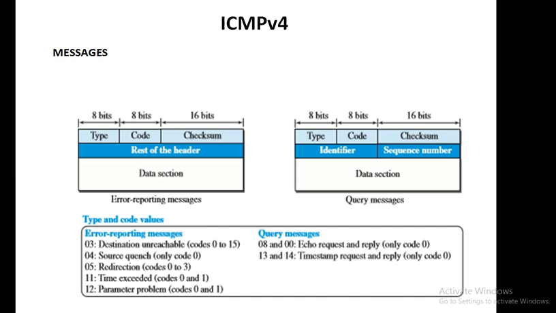That is also one of the errors. And if all the fragments of the same datagram, after fragmentation, don't reach the destination within the time limit, then they will be discarded. That is also a kind of error. So these are all the different kinds of errors which have to be informed to the original host. The original host is nothing but the host which is generating these datagrams.